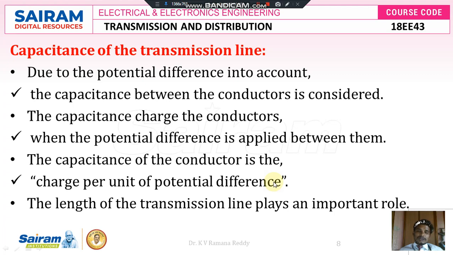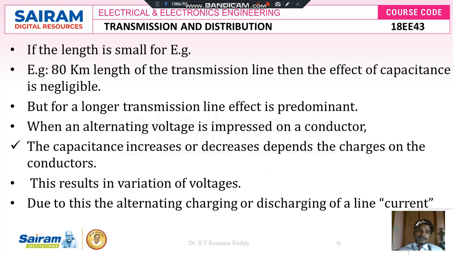The length of the transmission line plays an important role in the capacitance of the given conductor. If the length is small, for example 80 kilometers, the effect of capacitance is negligible. Transmission lines are classified into three types. One is the short transmission line, which is constructed less than 80 kilometers.